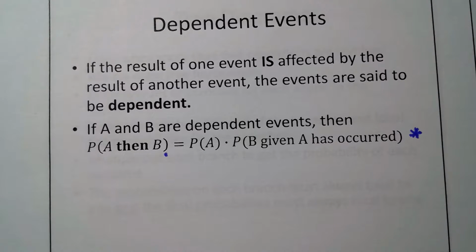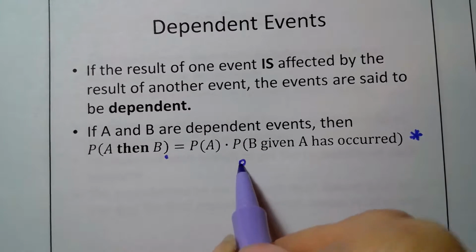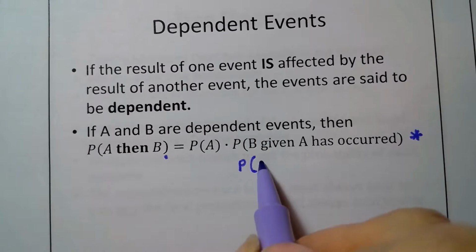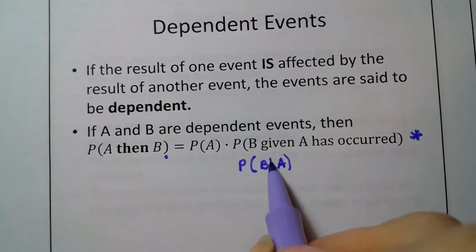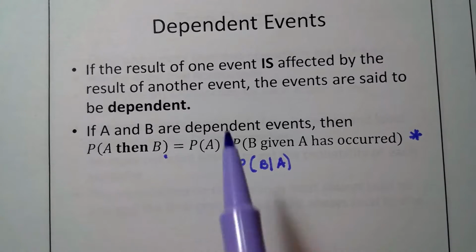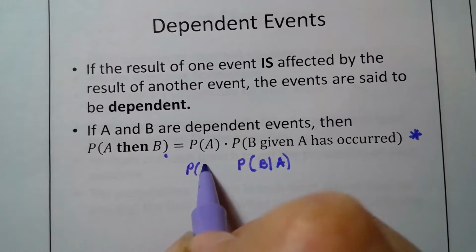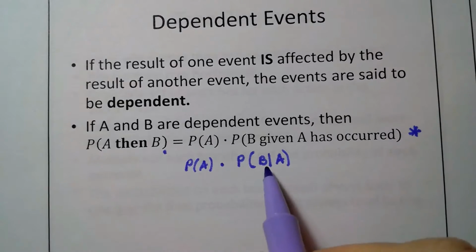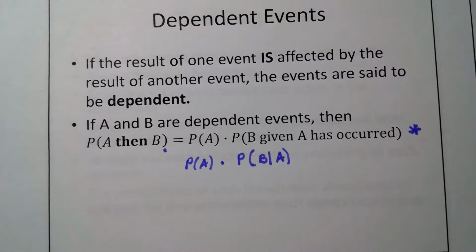You can write this as B given A. This little line here means given. This is called conditional probability, which we'll talk about next time. But anyway, this is the probability of event A occurring times the probability of B given that A has already occurred.